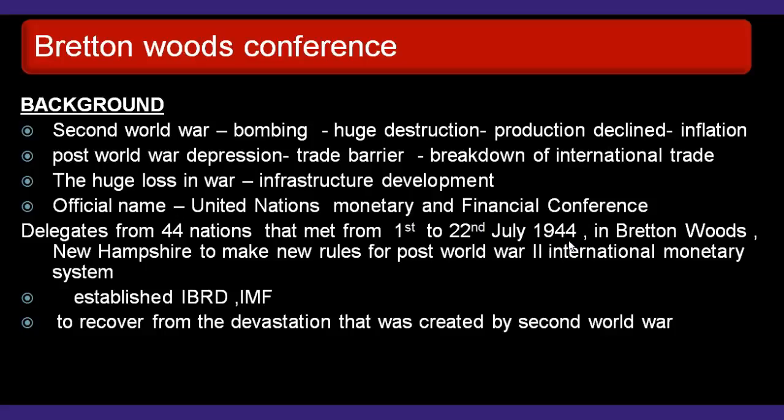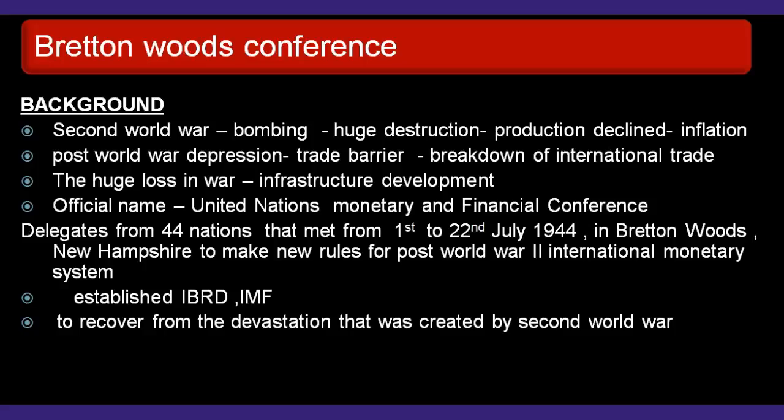US President Roosevelt and UK Prime Minister Winston Churchill played major roles. It was based on the proposal of the famous economist John Maynard Keynes, the British Treasury Advisor, and his proposal for an international clearing union led to the formation of the IMF, International Monetary Fund.